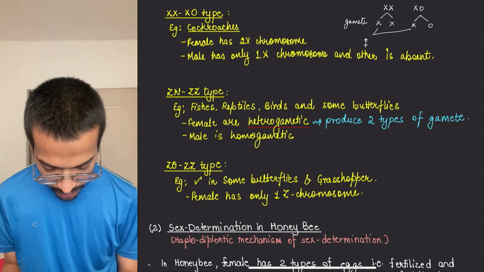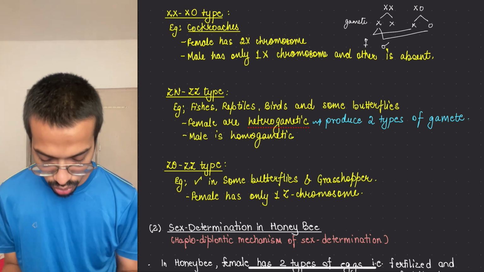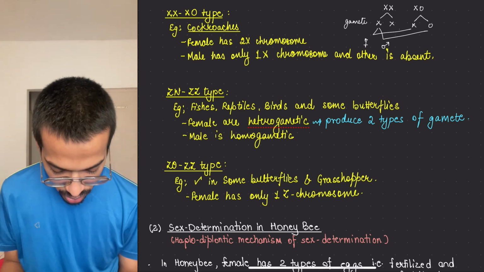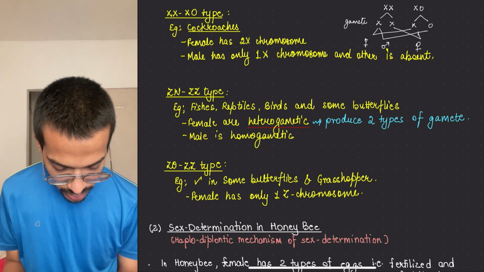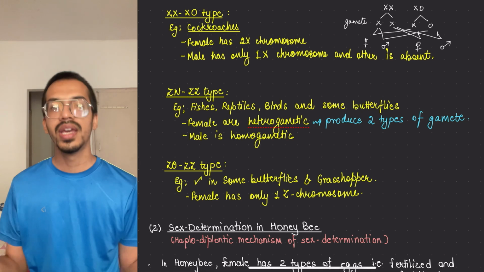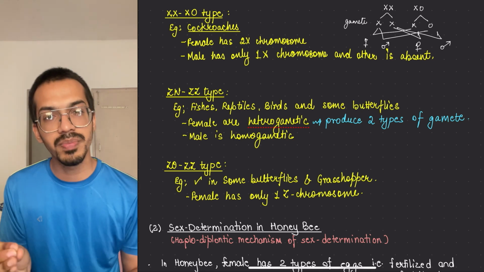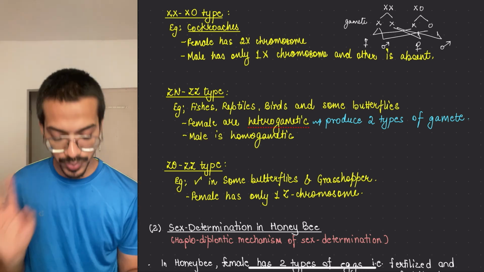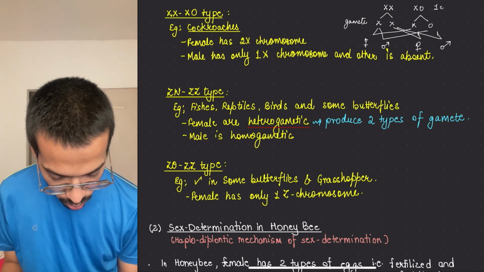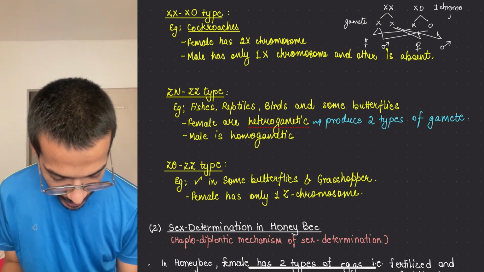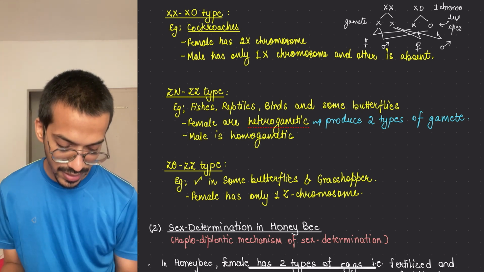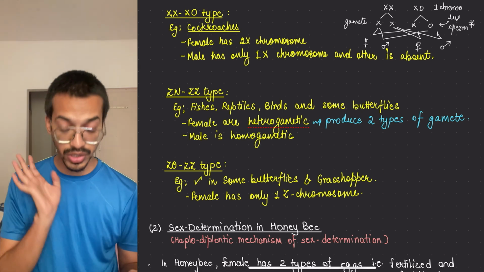This one forms a male cockroach, because one X is coming, and the other one is not even coming. So this will give a female, and this will give a male cockroach. In short, some of the sperm have one chromosome less. Okay, I hope this is understood.